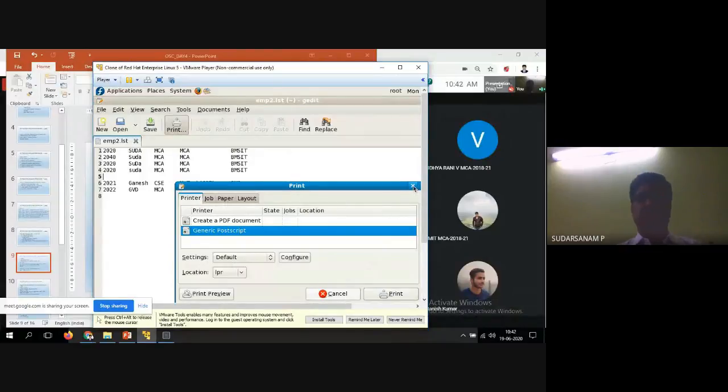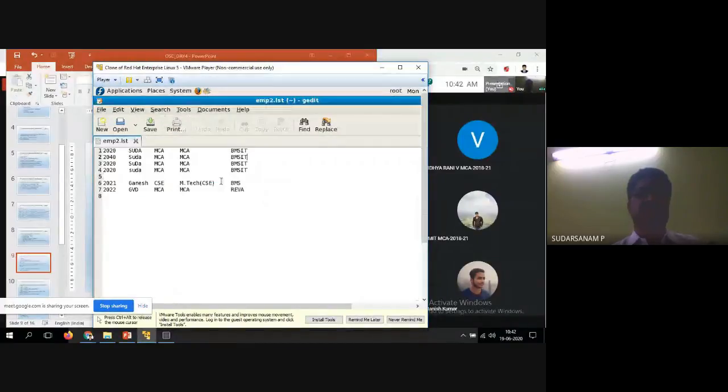This is the problem with VMware: if I press one command, it takes more time. It is responding, it will take some time. Unknowingly, I clicked the print command, so I cancelled. All right, now just copy this, copy and paste.